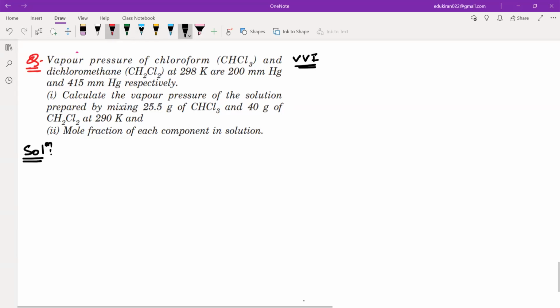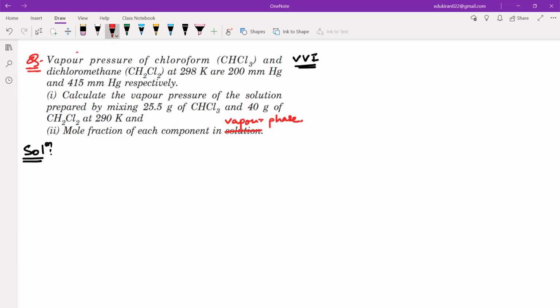First, there is one correction in the question. This is not solution, write in vapor phase here. Okay, all of you have written the question, yes or no? Please tell me. Yes.